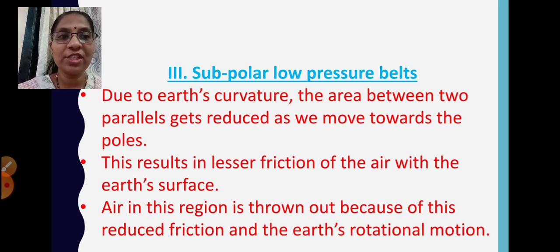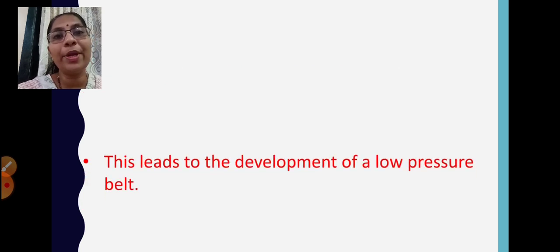The Earth is rotating, and the air, with less friction against the Earth's surface, is thrown out. Since the air is thrown out, this leads to the development of low pressure belts.